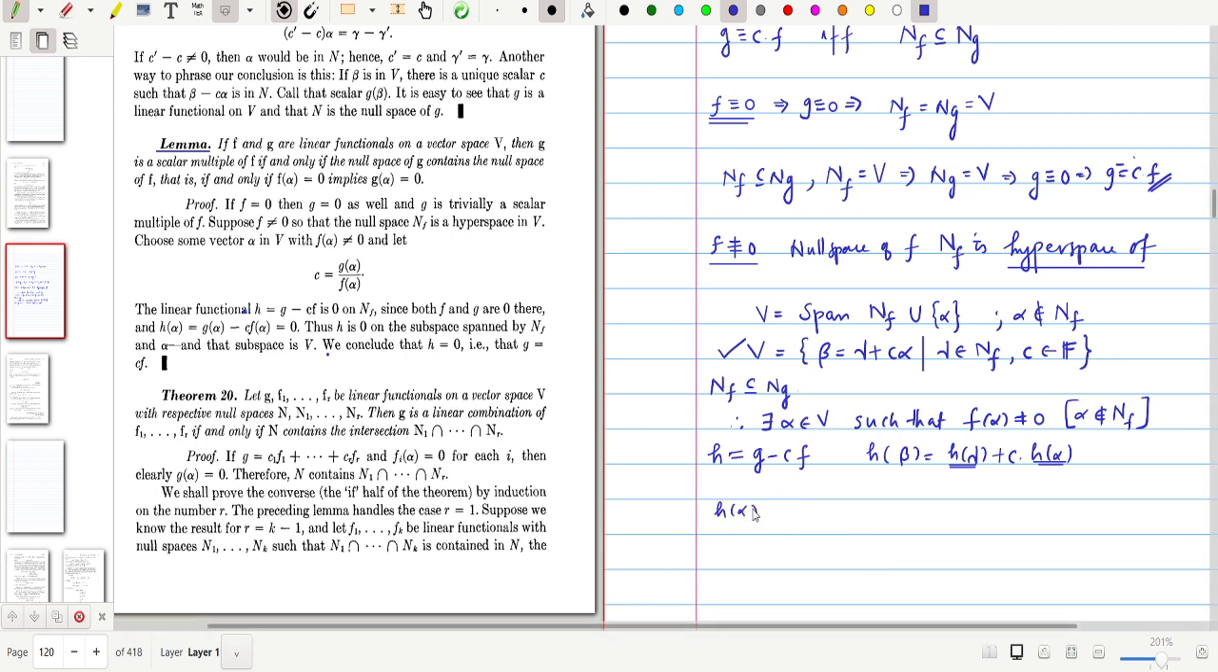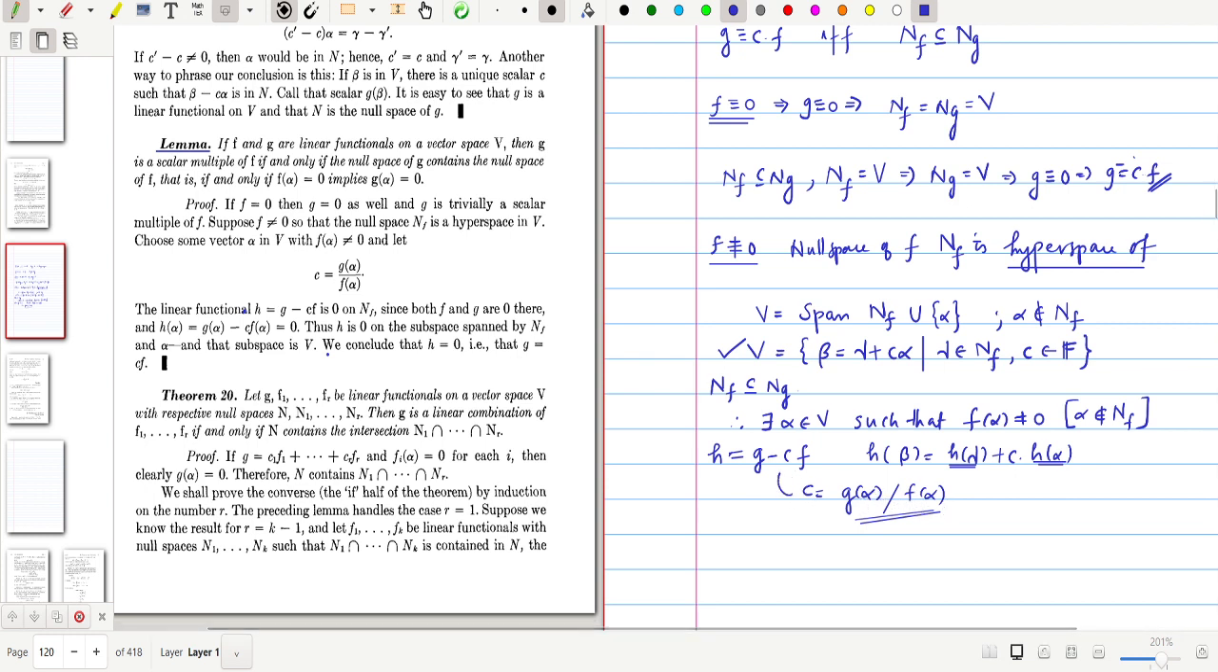Before that, we need to define the C. We'll define h as G minus Cf, where C is equal to G of alpha divided by f of alpha. So this is defined because this f alpha is non-zero. G alpha and f alpha are scalars, so G alpha by f alpha is defined. Using this C, we define this expression. It is very easy to show what h of alpha is.